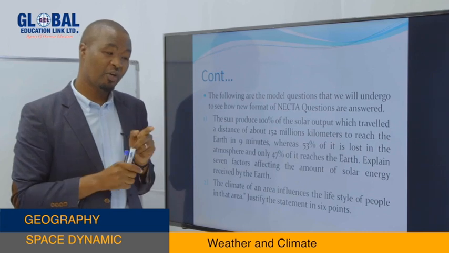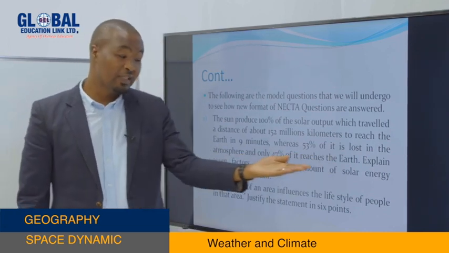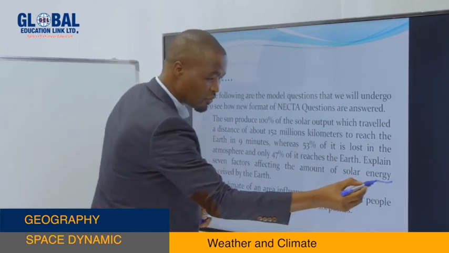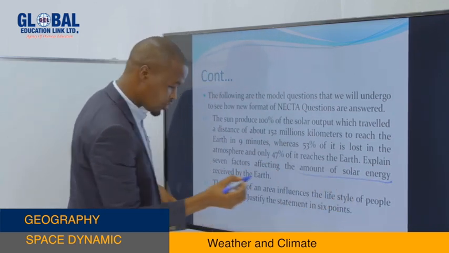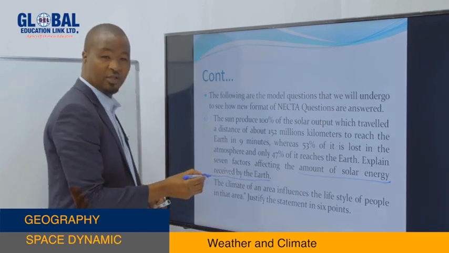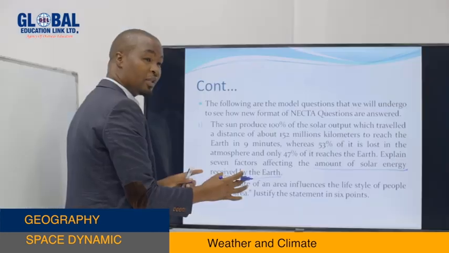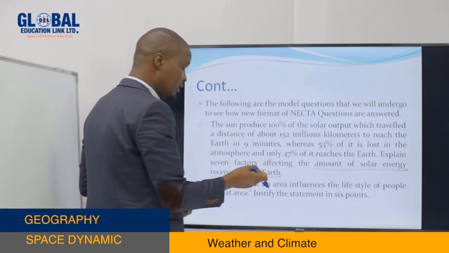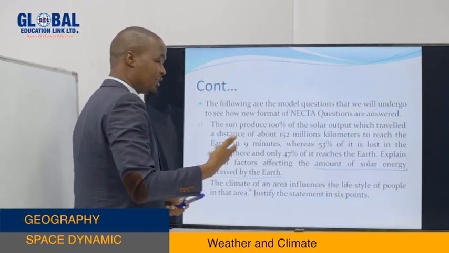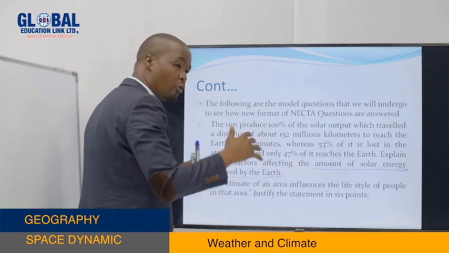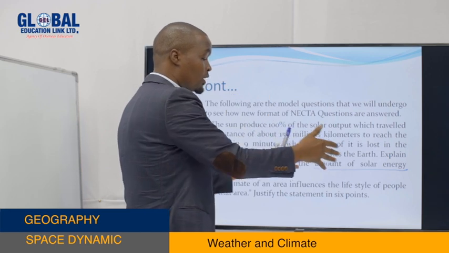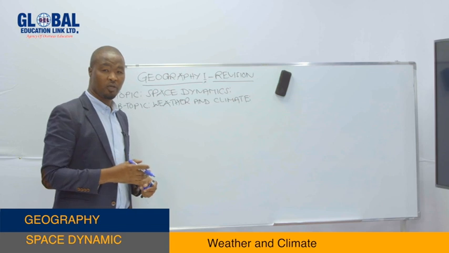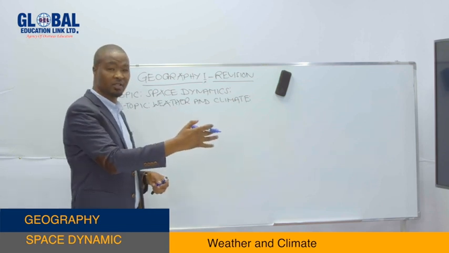The question needs us to explain the factors affecting the amount of solar energy received by the Earth. What does that mean? We refer to the amount of solar energy received by the Earth as insolation. Insolation refers to the amount of solar energy received by the Earth. So let us see what insolation is, how insolation occurs, and how the solar energy travels from the sun up to the land surface. Okay, let us focus on the needs of the question.